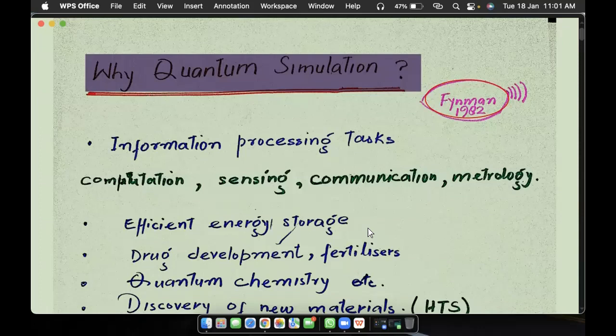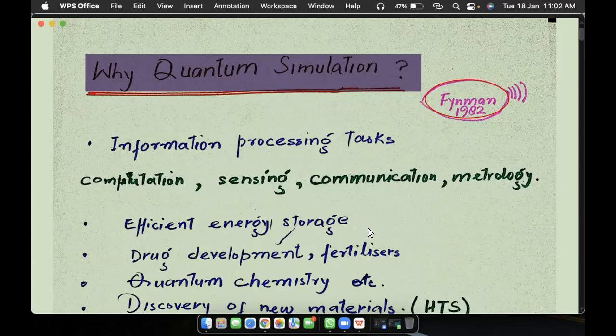Now, why do we want to do quantum simulation? Because it has lots of applications, like it can help us in information processing tasks. It can do wonders in computation, sensing, communication, and metrology. It can help in weather forecasting and climate change, global warming, and it can also help us in building efficient energy storage devices.